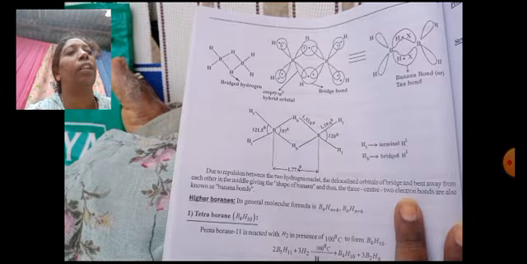Before going to diborane, we'll see how diborane has been included in p block elements. So diborane belongs to p block elements. In p block elements we are going to learn about most of the p block elements, their structure, their bonding, their characteristics, everything, their reactivity and all. In that, one of the important topics is diborane.